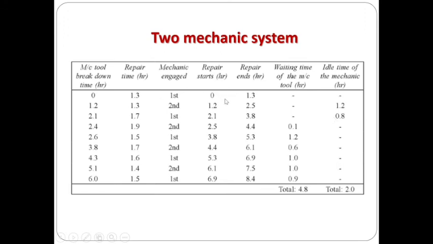If you consider mechanic 2, starting from 0 to 1.2, he is idle. Then he is working up to 2.5. Then the next repair starts at 2.5, working up to 4.4, 4.4 to 6.1, 6.1 to 7.5. And the next repair is not simulated. So the total idle time is 2.0 hours.